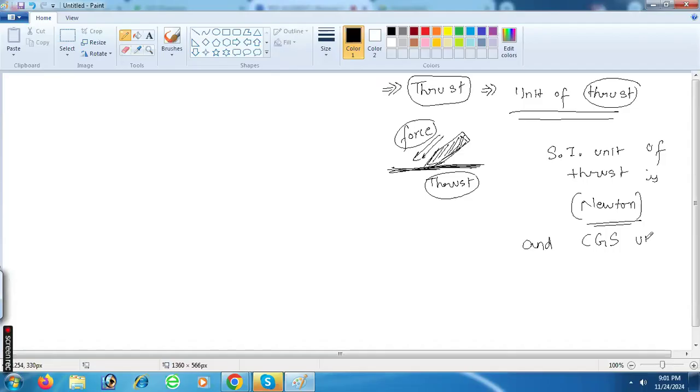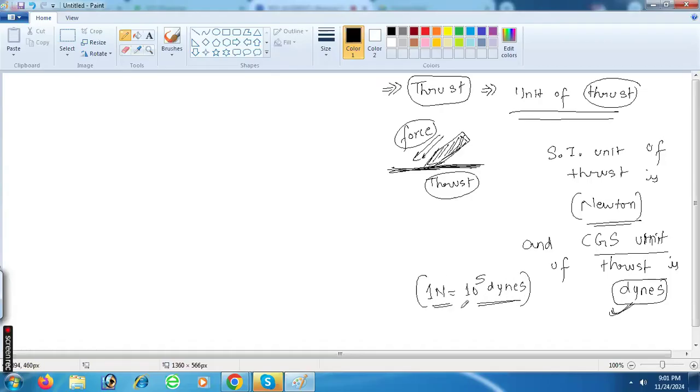The CGS unit of thrust is dynes. Very important. The CGS unit of thrust is dyne. Can you understand? One newton has 10 to the power 5 dynes. You understood or not? Yes, sir.